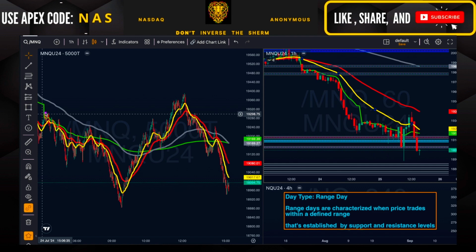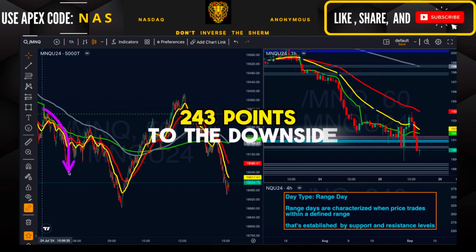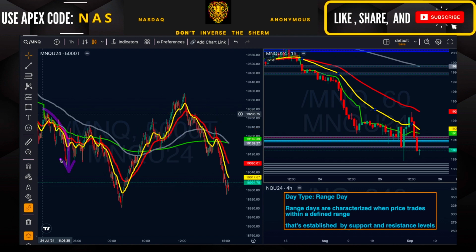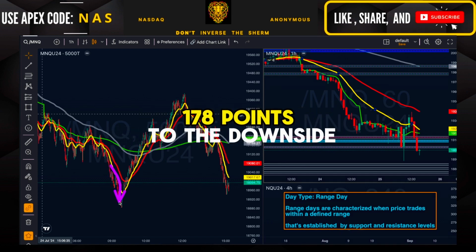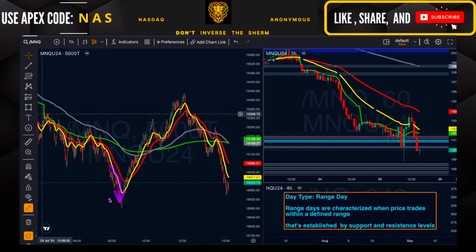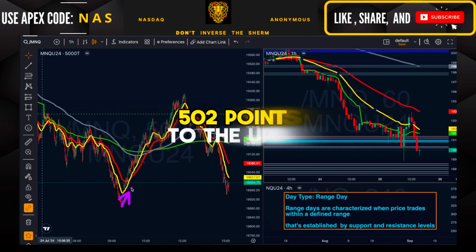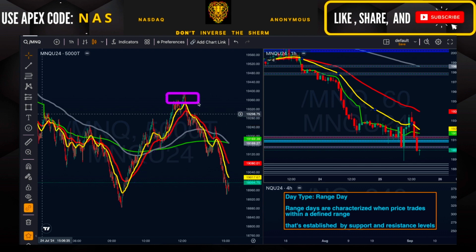During the overnight session, we saw that the market traded 243 points to the downside before the bulls found support and traded price higher, where we saw a rejection off the 200 EMA. Once price rejected from this EMA, we had this breaker structure, and we saw the market trade an additional 178 points to the downside before the bulls found support. And from this area, we saw the market trade 502 points to the upside, rejecting at that range that we talked about in last night's NA meeting.